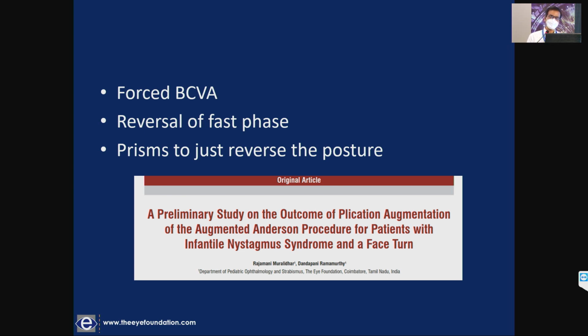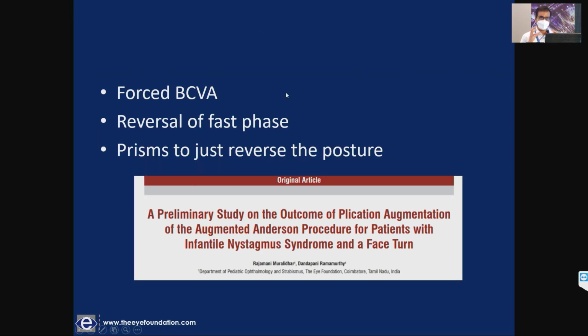So the advantage of the augmented Anderson is if you do miss a periodic alternating nystagmus, what you can do is you can go and recess the other two recti. In plication augmentation, you can go and cut the plication suture and proceed with recession. So plication augmentation preserves the reversibility of the augmented Anderson procedure. And so these are very important things.